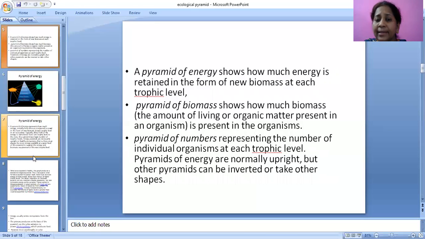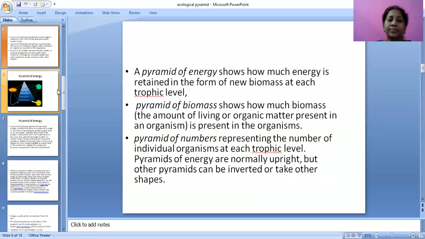In this next, energy. From one trophic level to another trophic level, energy flow will be less. In the first level, it will be more, that is producers. In the second level, it will be a little bit less.